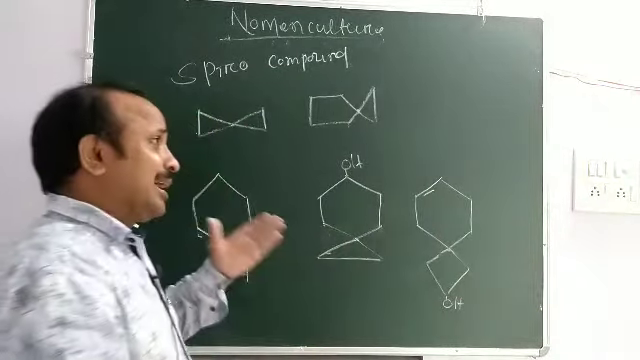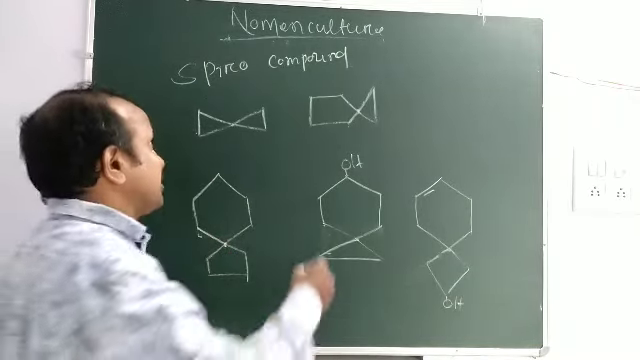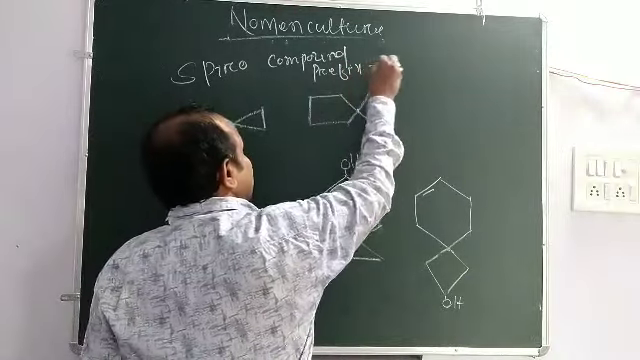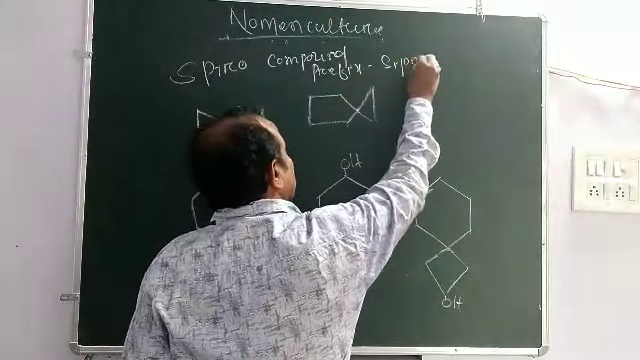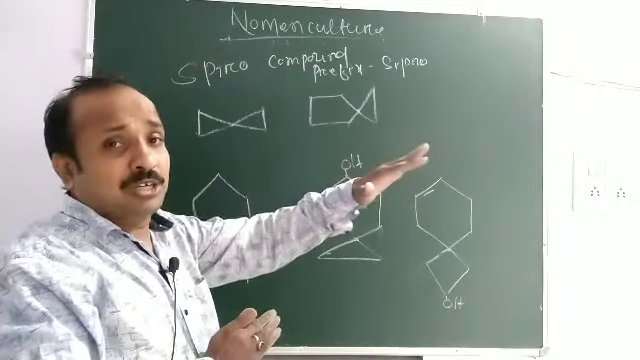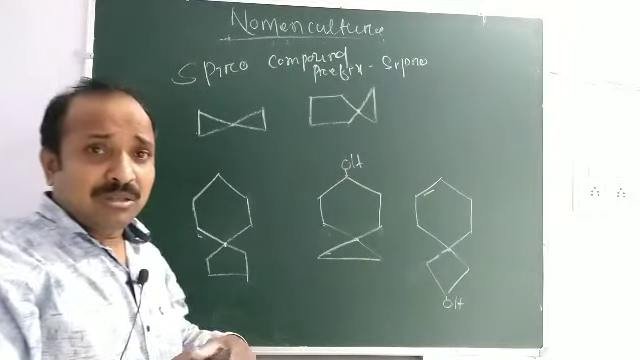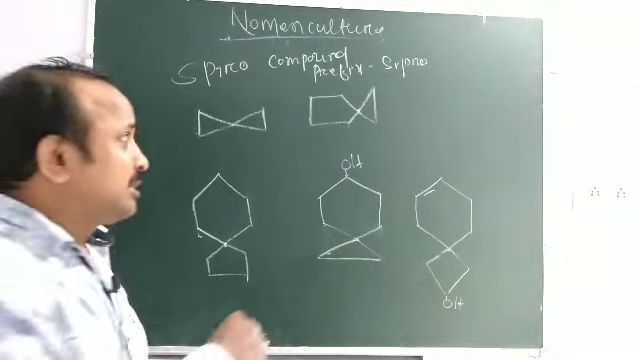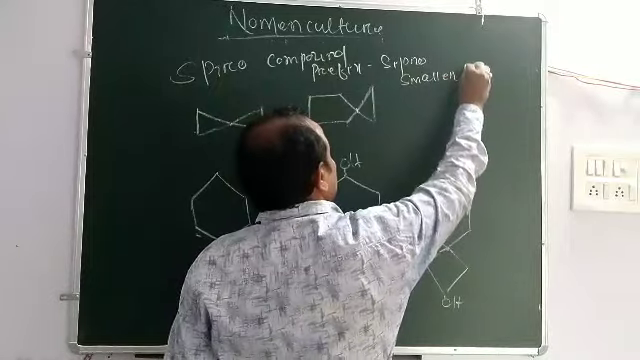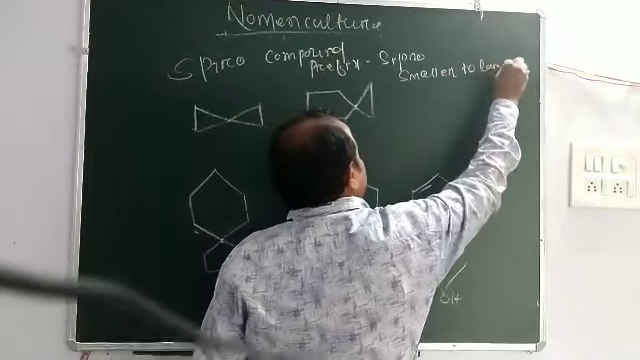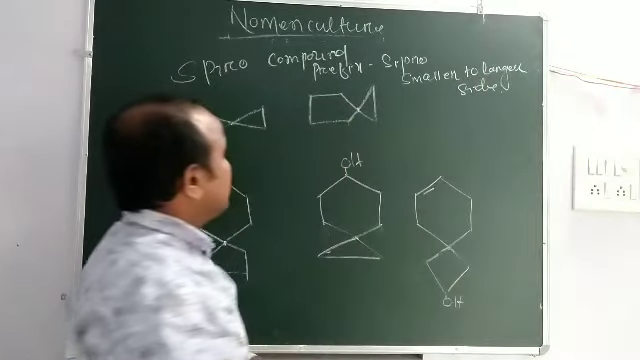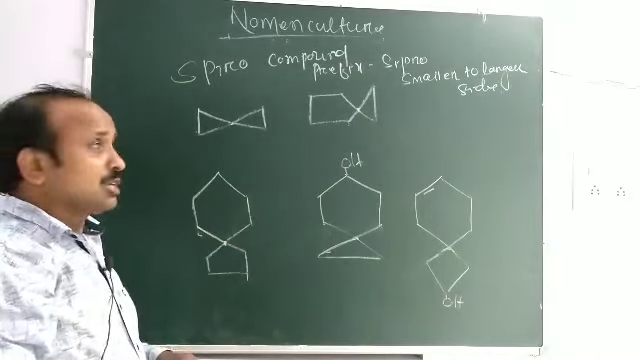And the rules are just different. The prefix used is spiro, and it always counts from smaller to larger. In case of bicyclo, it goes from the larger side to the smaller side. Here it is smaller to larger side. Okay, smaller to larger side.